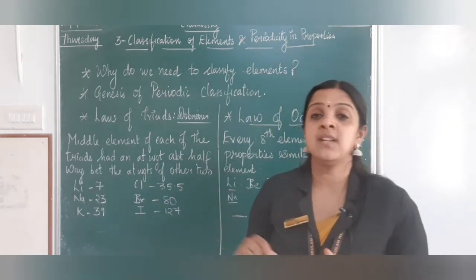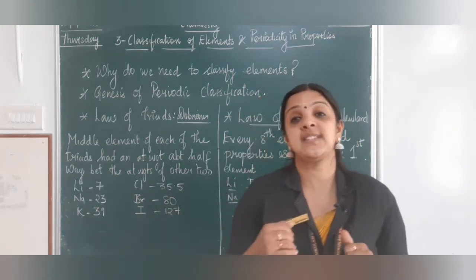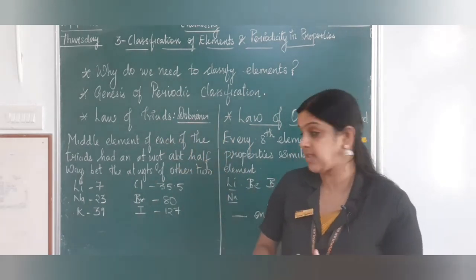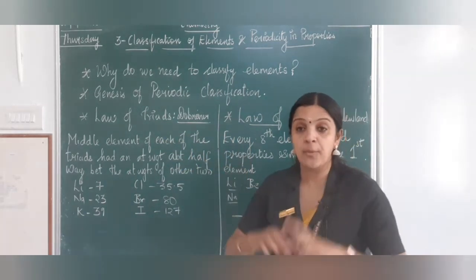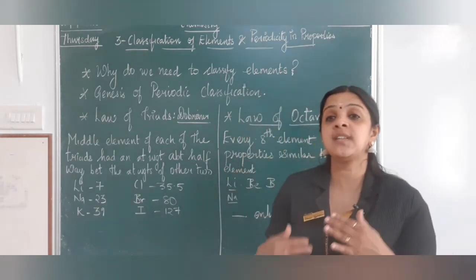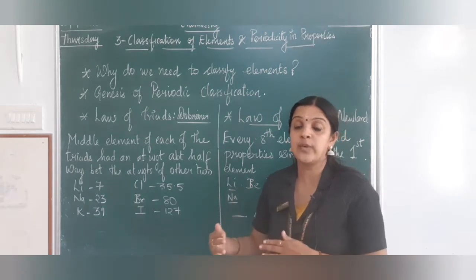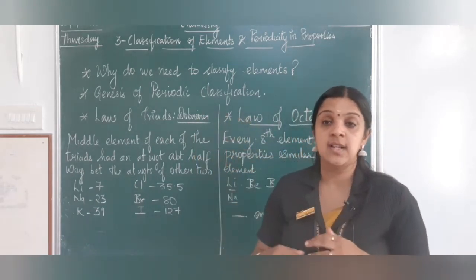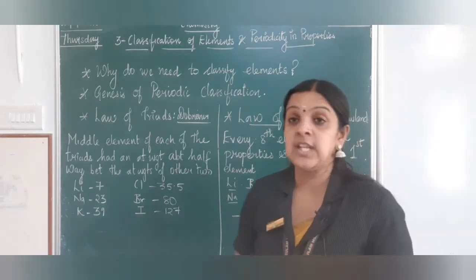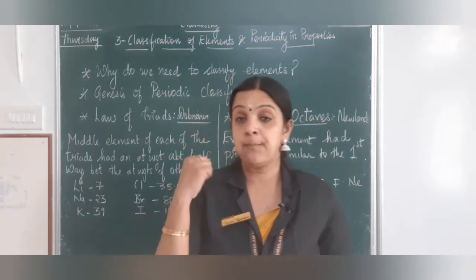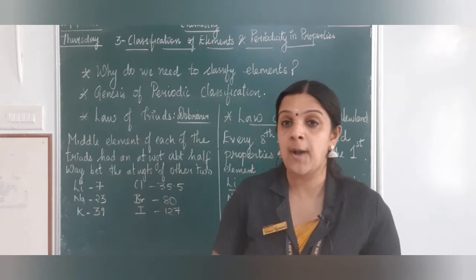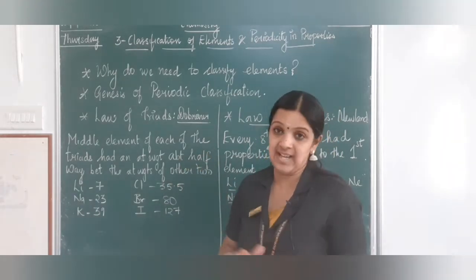But what happened? This was not satisfied when you go to elements with higher atomic weights. So then this was dropped, and there was another scientist who had been arranging the elements according to their atomic weights in increasing order. But even when that became a failure, the next law was the law of octaves. Now before seeing the law of octaves, you will see a small animated video about the law of triads.